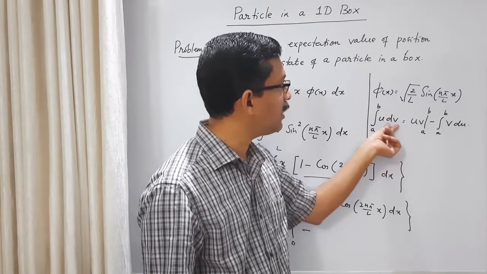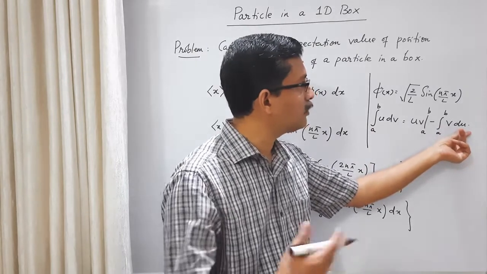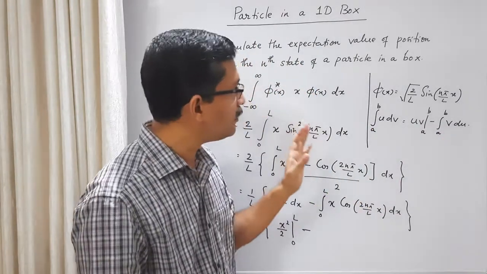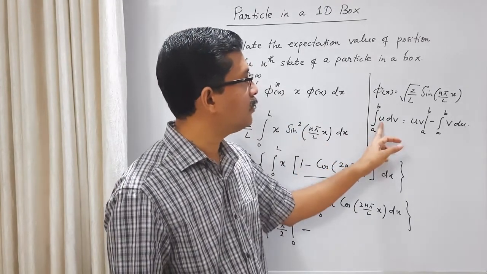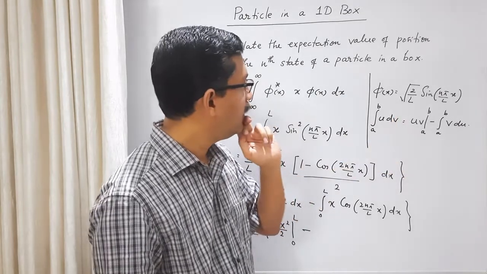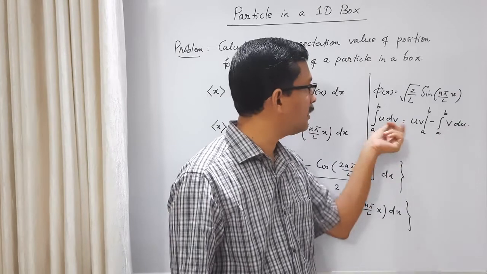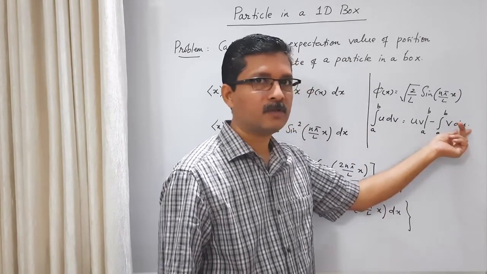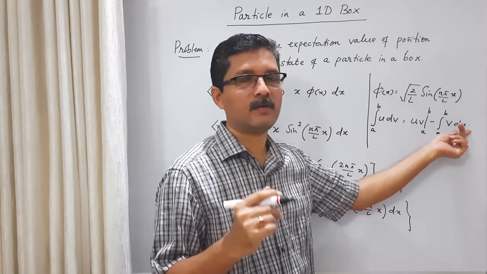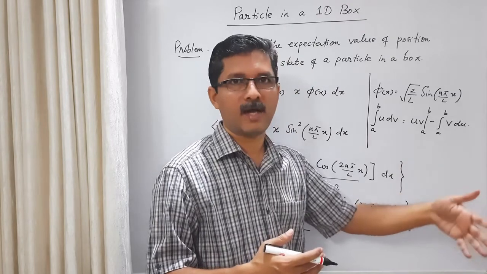Here the derivative happens for the second function v, and when you come to the right side, the derivative is shifted to the first function u. So which one do you choose as the first function u, and which as the second function v? That is the question here. You have to choose as the first function that one whose derivative will successively vanish.